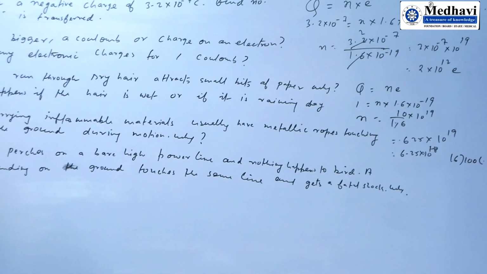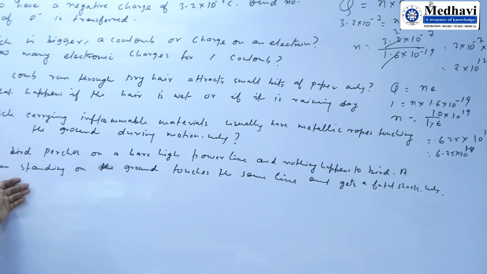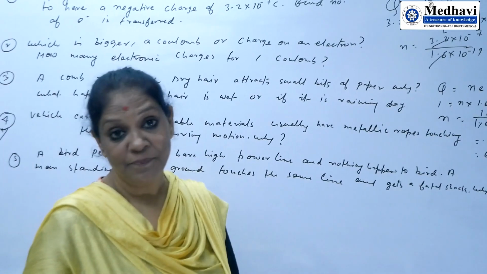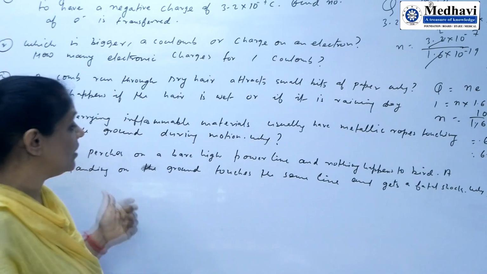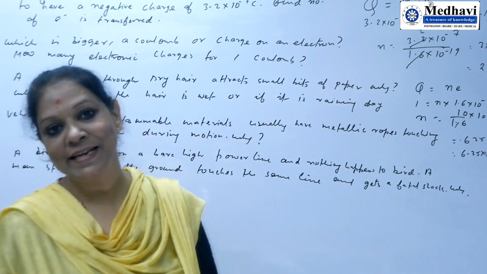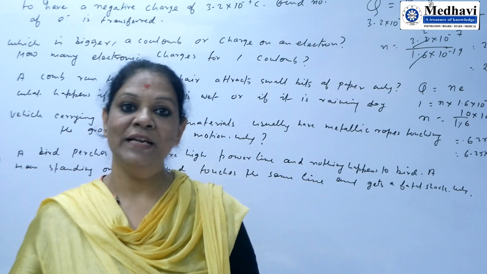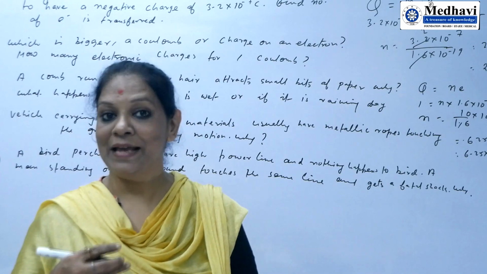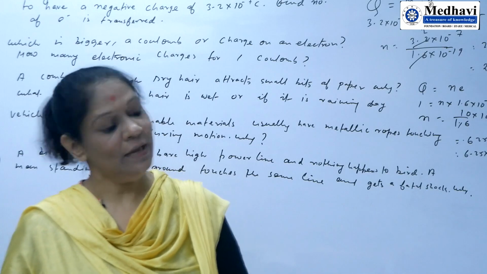A bird perches on a bare high power line and nothing happens to the bird. All questions are taken from NCERT. Nothing happens because no circuit is completed. The bird is hanging on the wire, so whatever potential that wire has, the bird has the same.